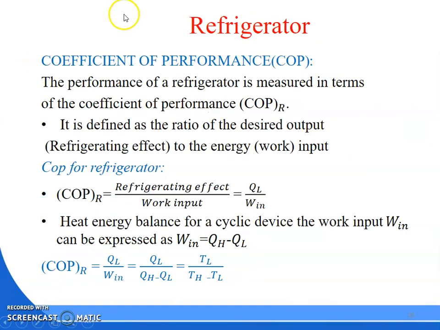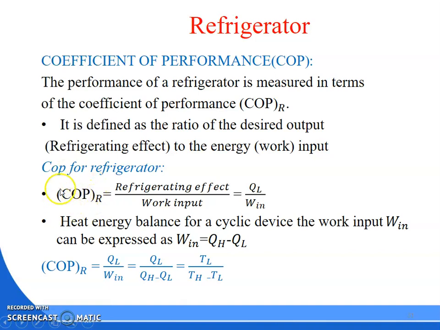Then in the refrigerator, likewise in the heat engine where we calculate thermal efficiency, what do we use? We use the coefficient of performance to calculate the performance. The performance of the refrigerator is measured in terms of the coefficient of performance, that is COP of R. It is defined as the ratio of desired output, or refrigerating effect, to the energy or work input.